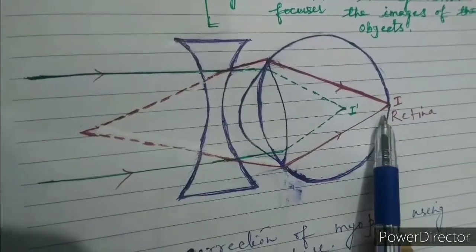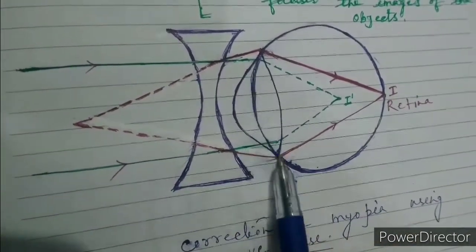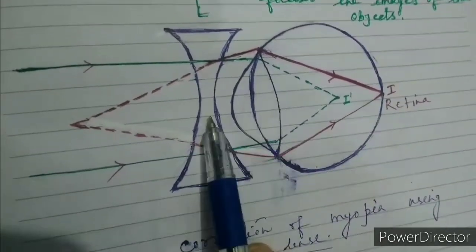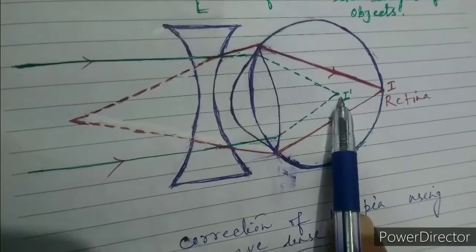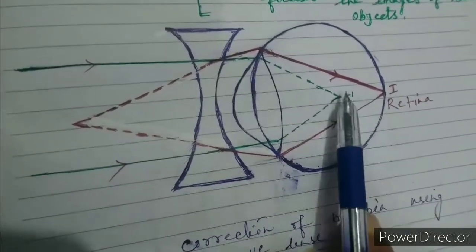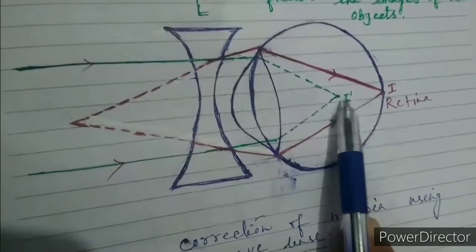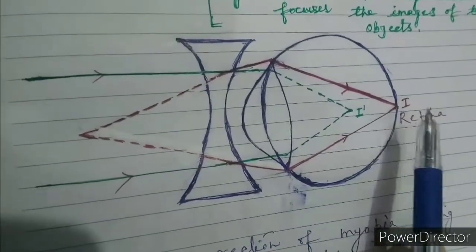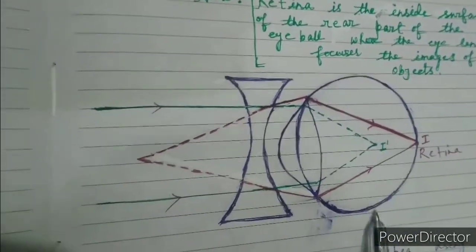But sometimes the lens loses its focal length, and that's why it forms the image in front of the retina. So the eye cannot see the object properly. These are the two reasons.